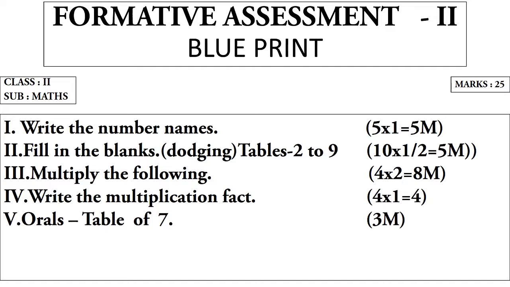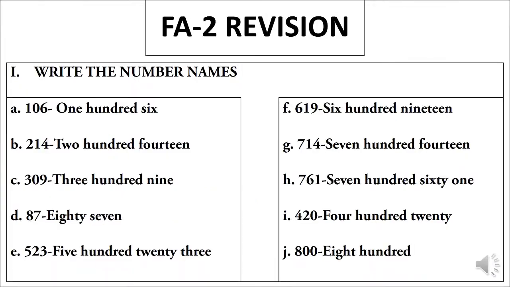Third bit, multiply the following. The simple multiplication sums will be given. That also from table 2 to 9. Fourth bit, write the multiplication fact. Addition fact will be given. You have to write the multiplication fact of that. Fifth bit, orals. In orals, you have to send the audio of table 7. Right, children? Hope it is clear for you. Now, children, we are doing FA2 revision.